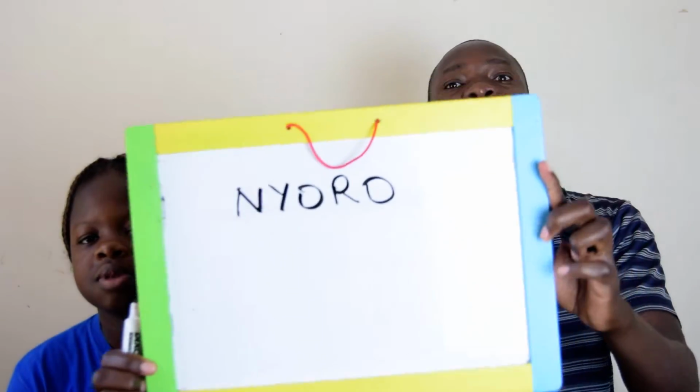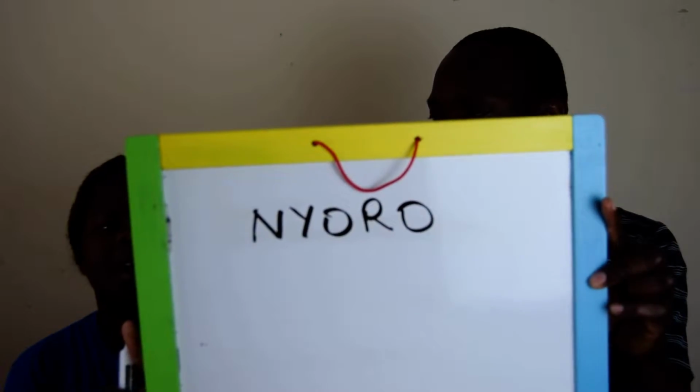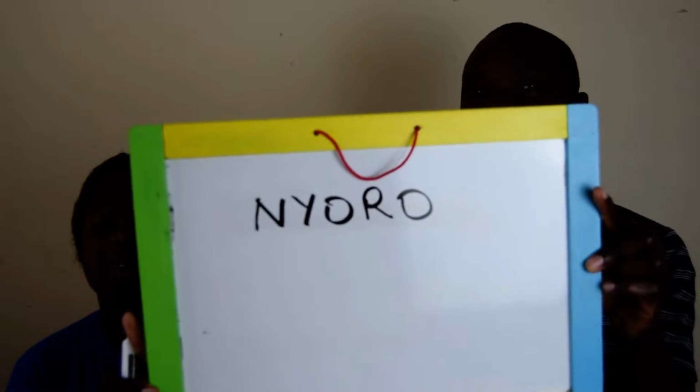Yesterday is nyoro. So to spell nyoro, like this. Nyoro, that is yesterday. Say nyoro. So an example with yesterday.